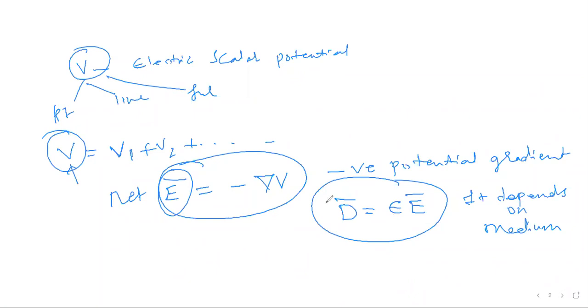Now the question is, is this relation always true? If it is true, for what situation, and if the situation changes, what happens? Basically, it depends on the medium. So how do we define the medium? I am just giving you a revisit of electrostatics, and then we'll move to magnetostatics. Because you have all already done electrostatics in detail, I'm just revisiting some fundamentals.